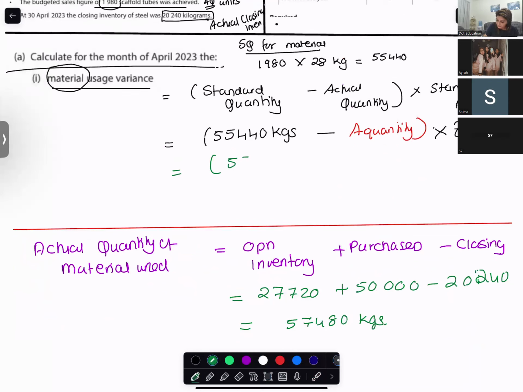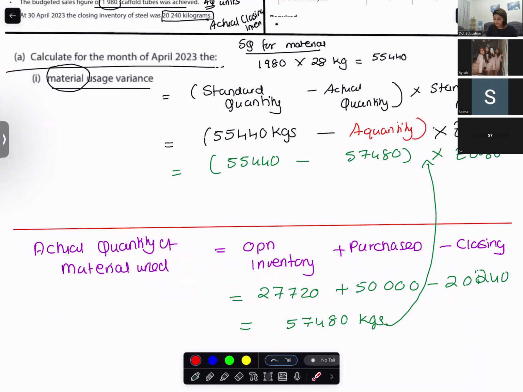So 55,440 minus the actual quantity we found out, 57,480, into the standard rate of $0.80. But first you have to determine adverse or favorable. You expected to use this much, you have used this much.